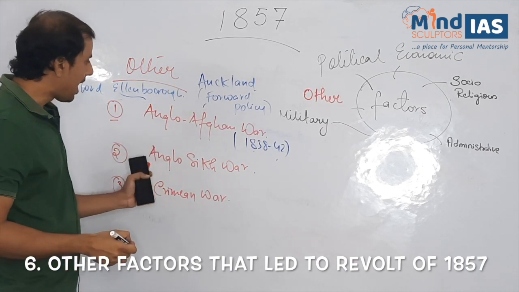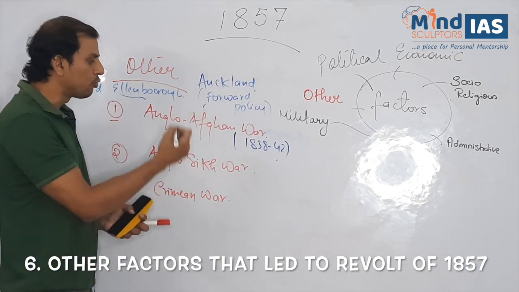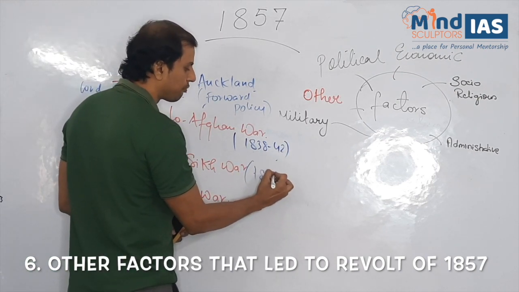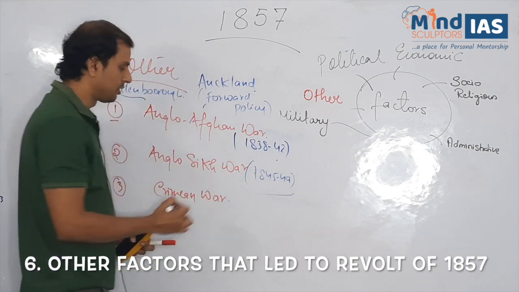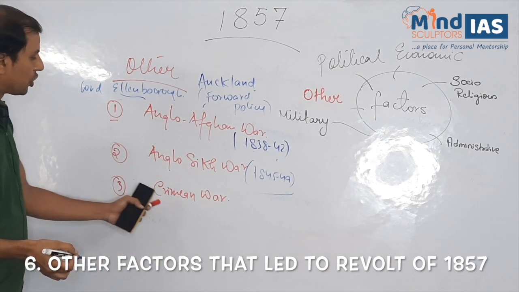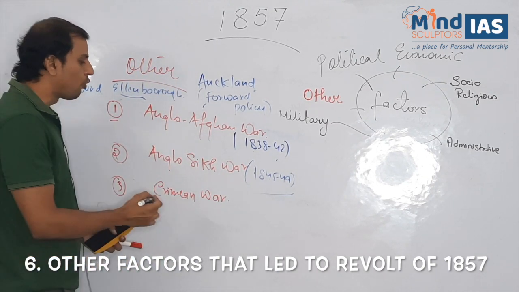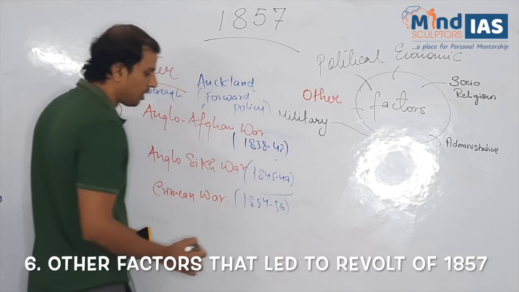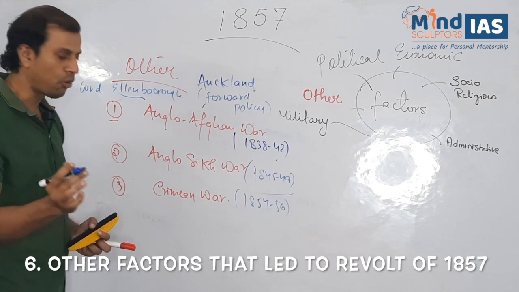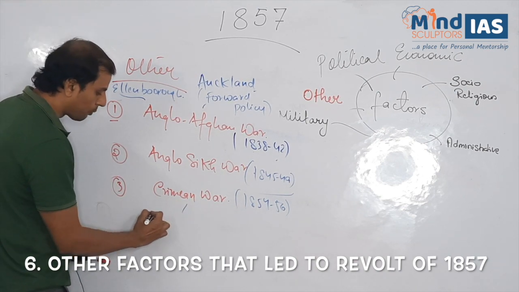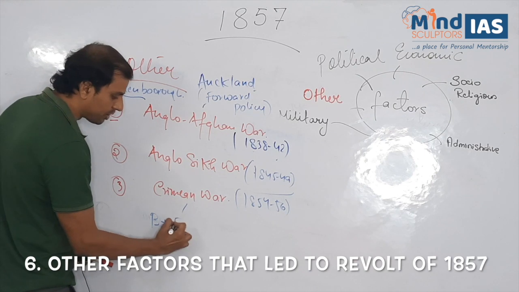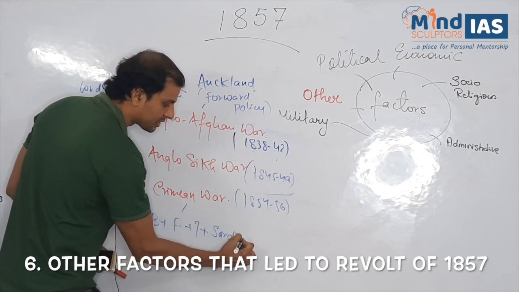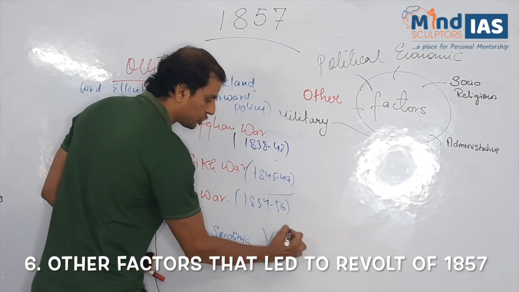Next comes the Anglo-Sikh War. What is the time period for the Anglo-Sikh War? It was between 1845 to 49. Next comes the Crimean War. The Crimean War time period is between 1854 to 56. Against whom was this war fought? It was fought by Britain, France, Turkey, Sardinia on one side against Russia.